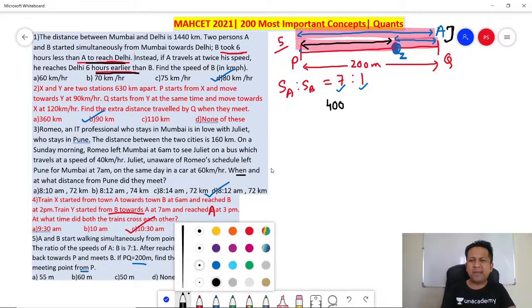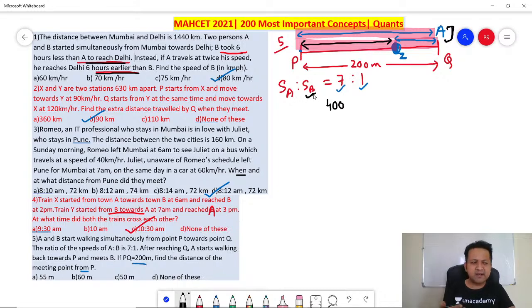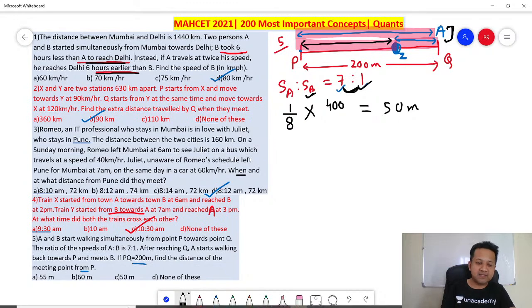Find the distance of the meeting point from P. Whatever distance B has traveled, that is the distance of the meeting point from P. Remember, the ratio of speed is 1:8. Where did I get this 8? 7 plus 1 is 8. So for every 8 meters covered, B travels 1 meter. So for every 400 meters, B would have traveled 50 meters. So the answer is 50.